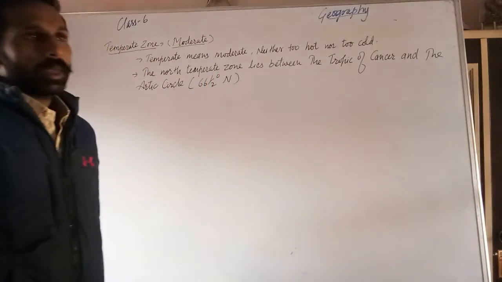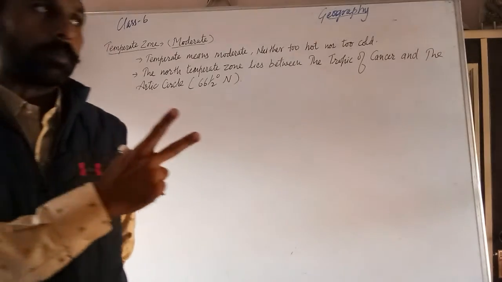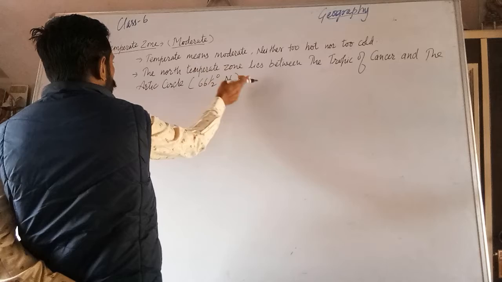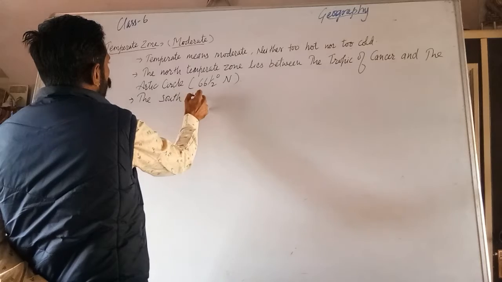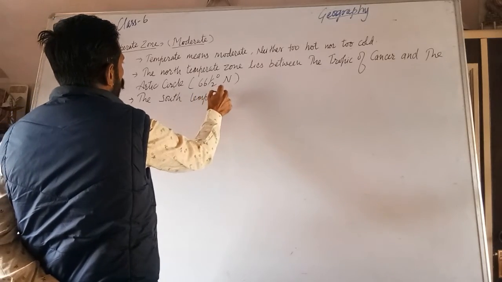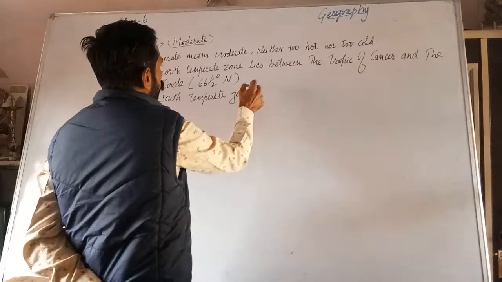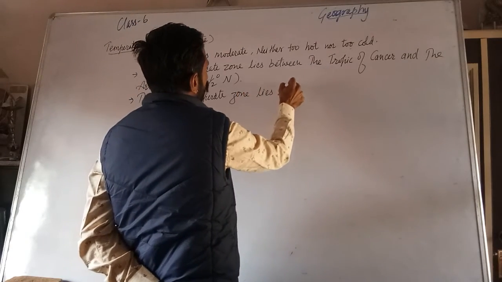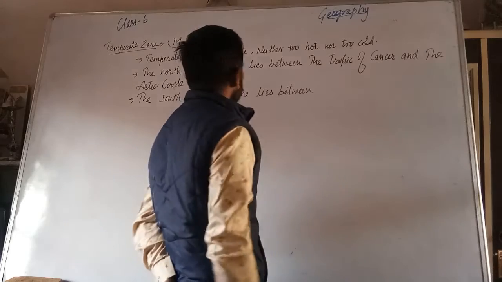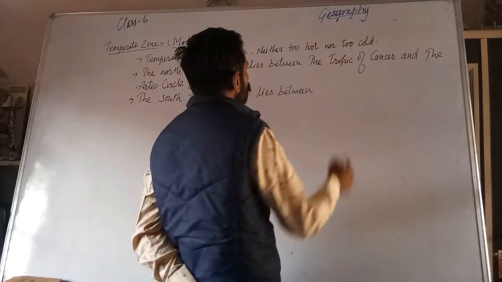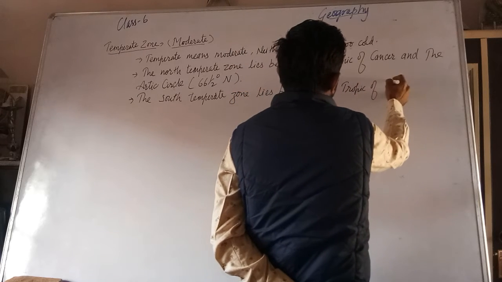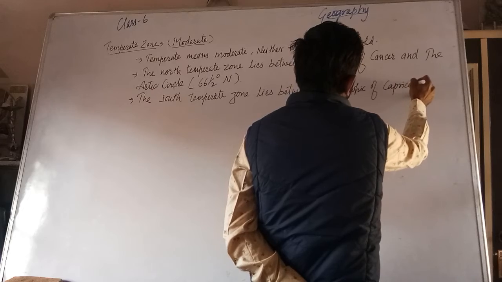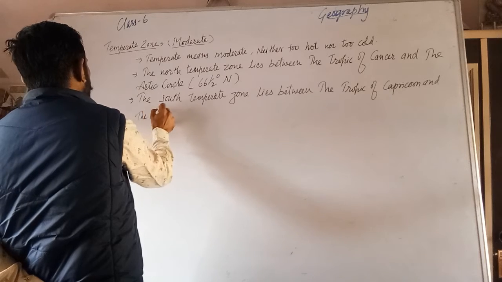As I told you that there are two temperate zones on the earth. So on the north side, this one, and on the south side, the south temperate zone lies between the Tropic of Capricorn and the Antarctic Circle.